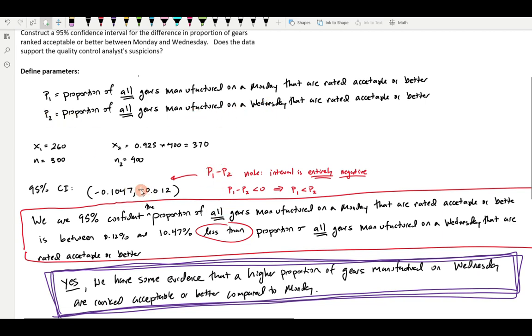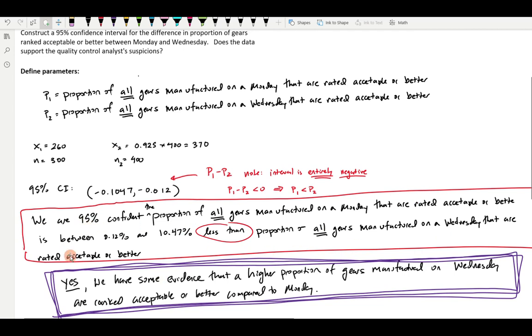So, in terms of constructing the whole sentence, what this is telling us ultimately is that, yes, we have some evidence that there is a difference. The quality control analyst was suspecting that gears manufactured on Monday are not as good as those manufactured on Wednesday. And what we can see is the proportion of all gears manufactured on Monday ranked acceptable or better appeared to be less than the proportion of all gears manufactured on Wednesday ranked acceptable or better.